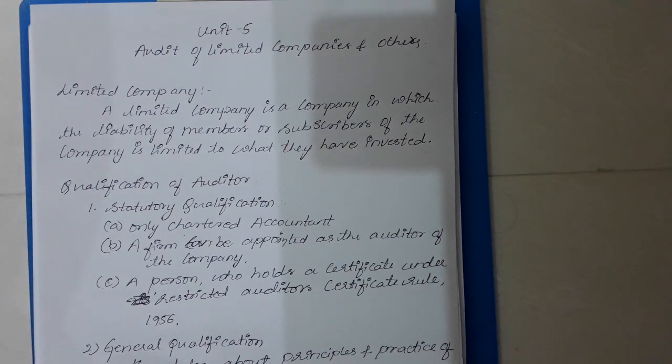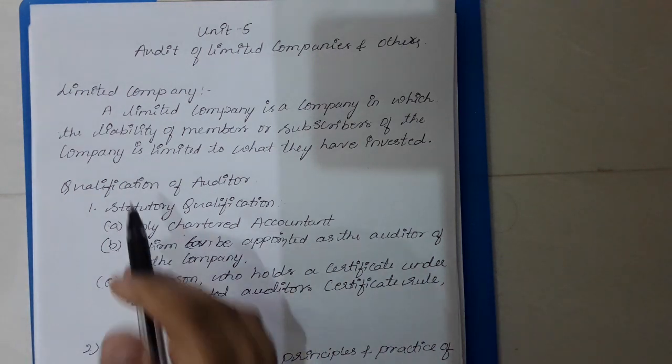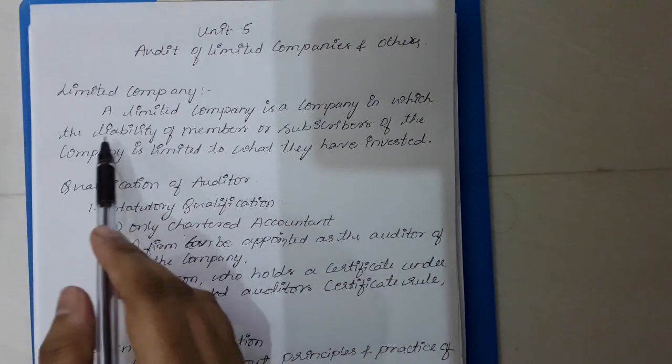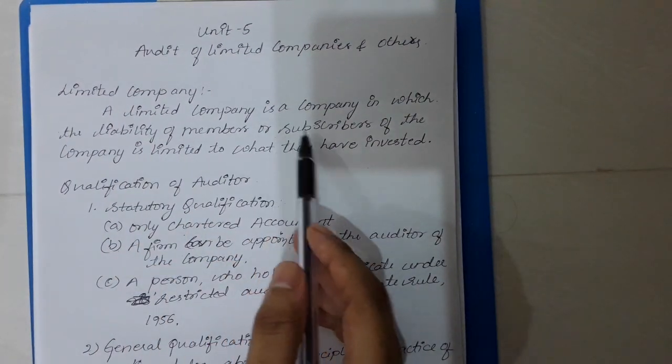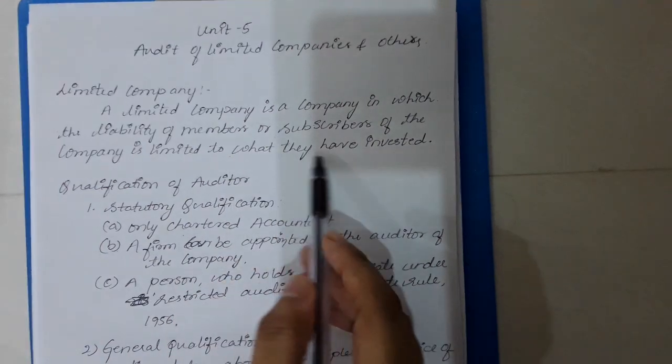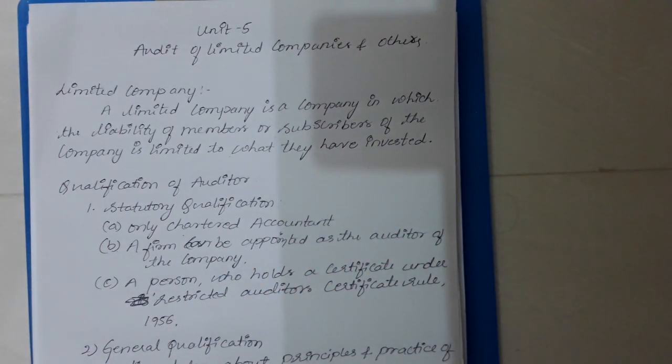Before going on with the chapter, let me explain what a limited company means. A limited company is a company in which the liabilities of members or subscribers is limited to what they have invested. It is a private company whose owners are legally responsible for the debts only to the extent of the amount they have invested. Whatever amount they have invested, only to that extent they are liable for the debts of the company, not more than that.